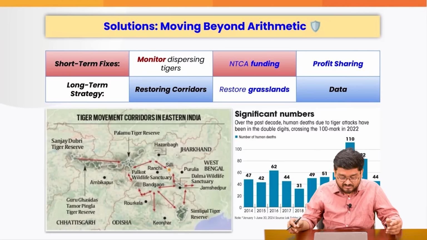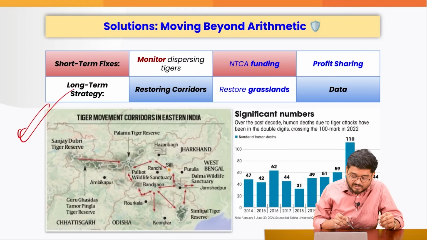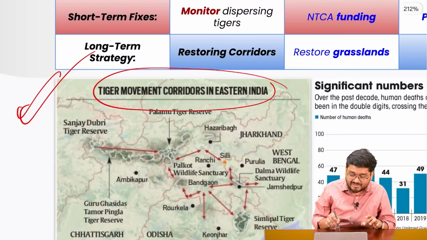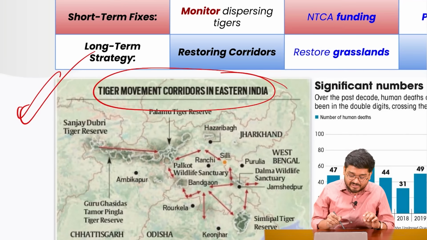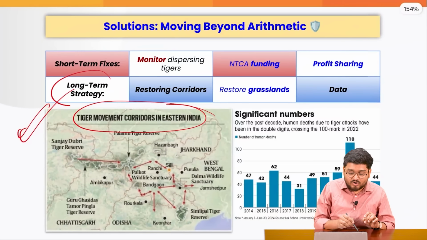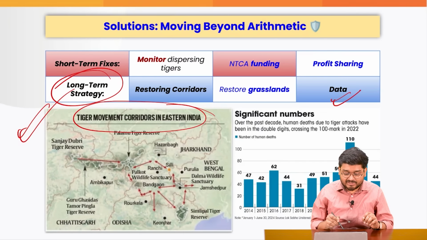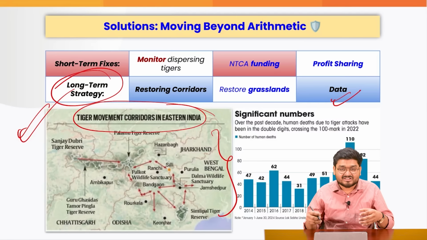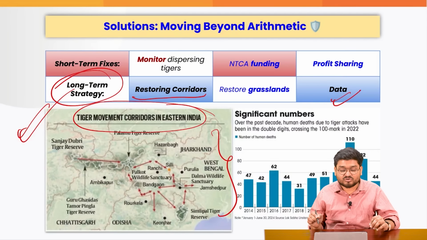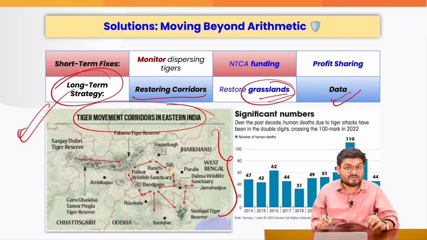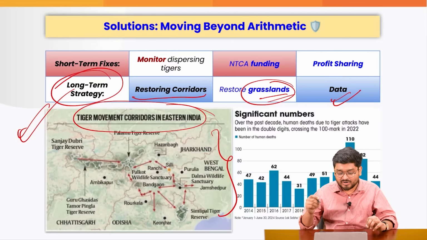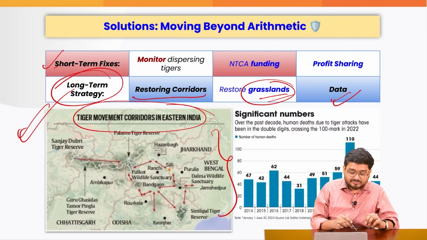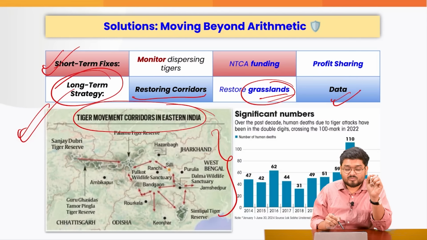So what are the solutions here? Firstly, if you see, this is the overall tiger movement in eastern India. So firstly, we need to gather data over a long-term strategy. That data of the tigers must be tracked, where they are going and how they are interacting. So their corridors must be restored. The grasslands that we have depleted due to roads, construction and so on must be restored. And in the short term, we should be trying to monitor the tiger using cameras and satellites.